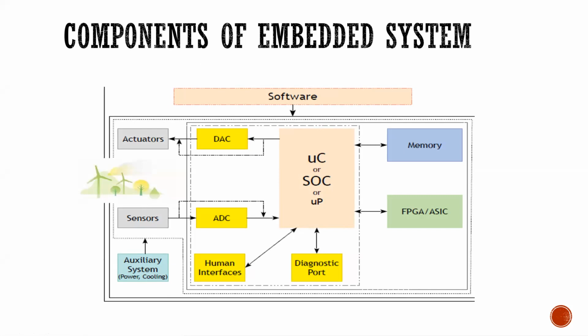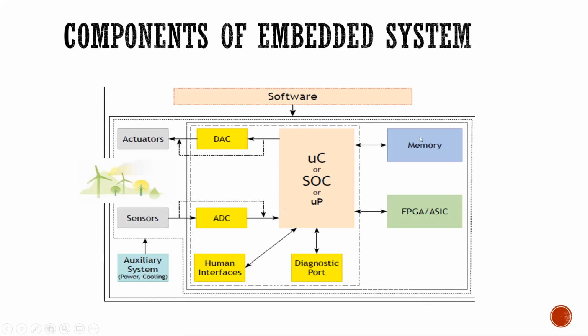There are different types of sensors: analog sensors and digital sensors. If it is an analog sensor, we need an analog to digital converter (ADC) to convert it to digital. The microcontroller will receive the inputs, process the data, and give commands to control a particular output. A DAC, a digital to analog converter, is used to connect to the actuators. Actuators are moving parts, which are the application of a project.